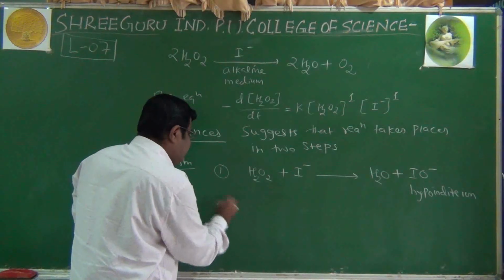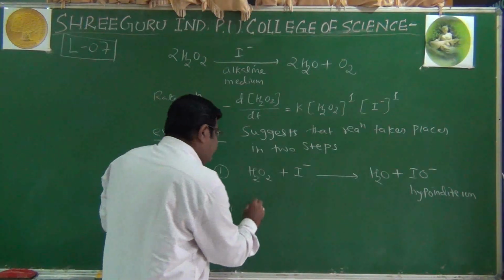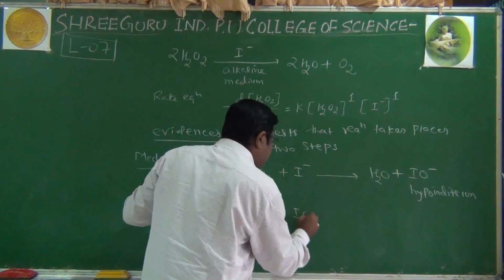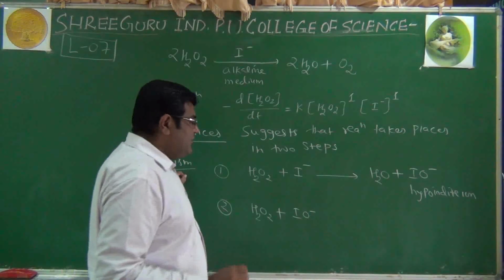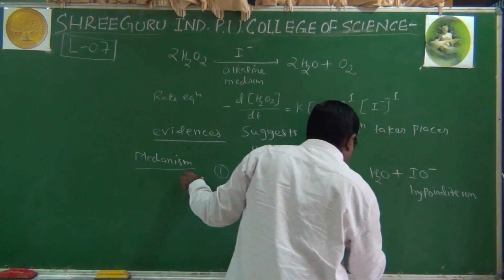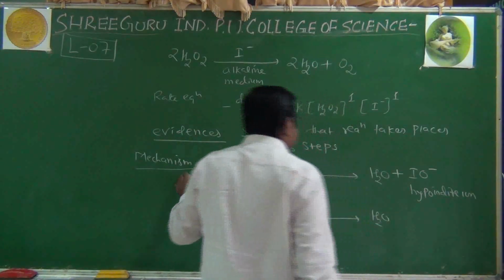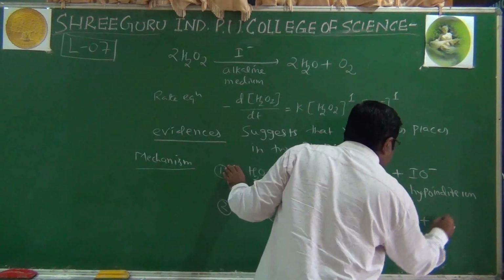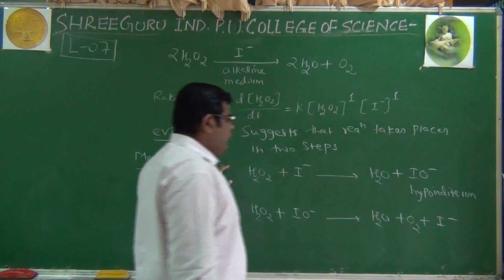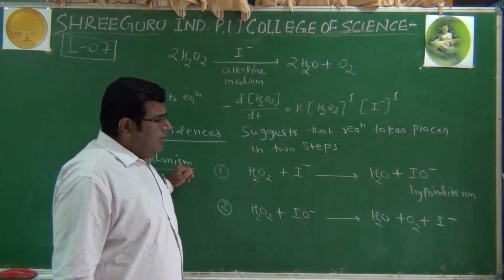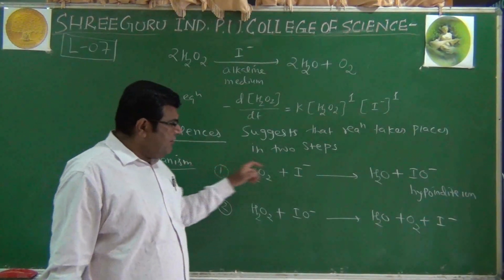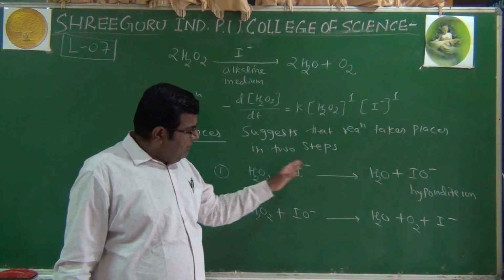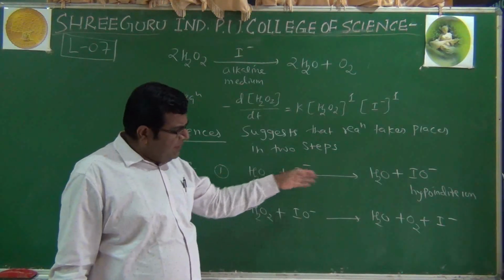And in step number 2, one more molecule of hydrogen peroxide combines with this hypoiodide ion, and it forms H2O, and then oxygen and iodide is formed as the end product. So iodide has appeared and disappeared and appeared.